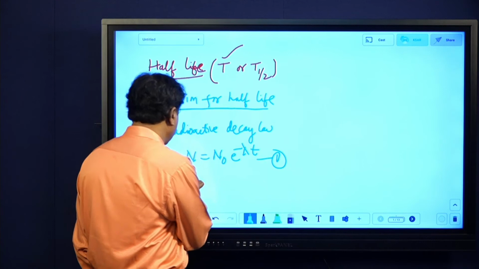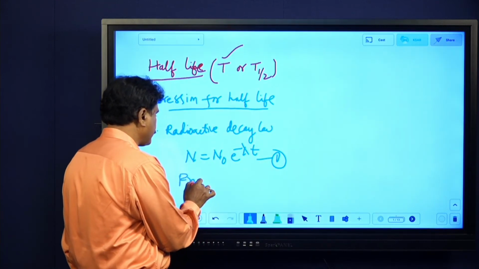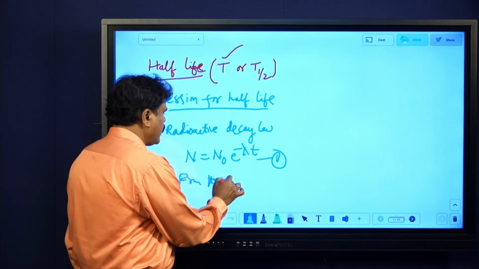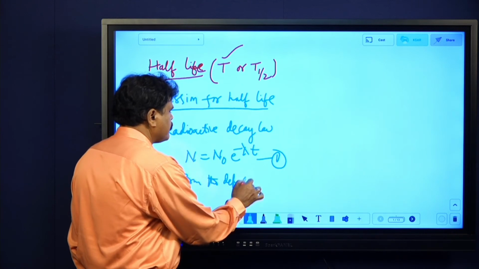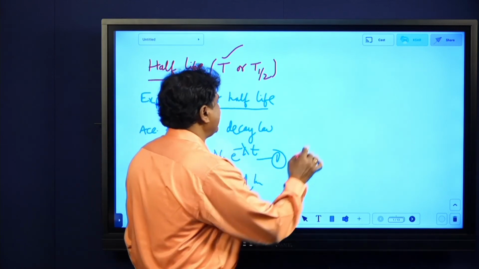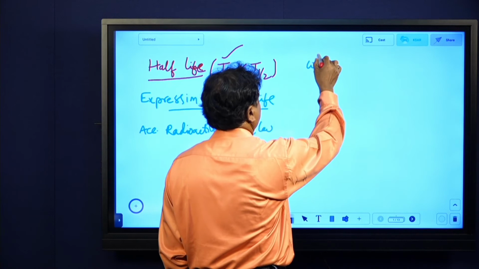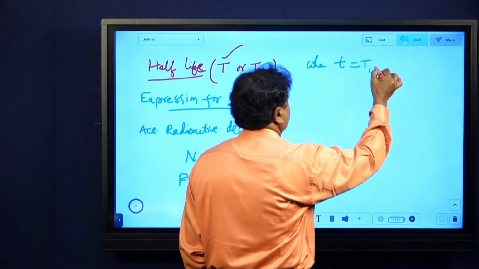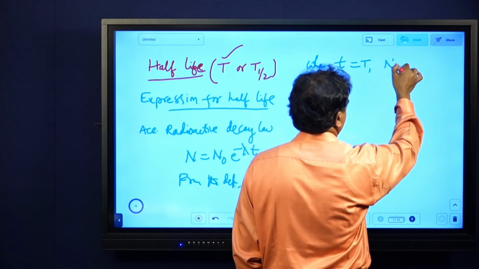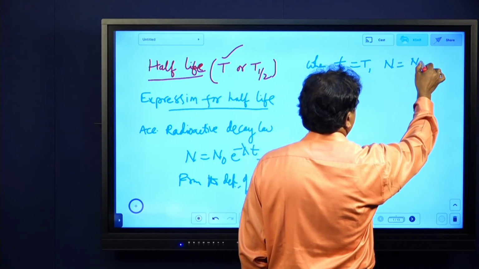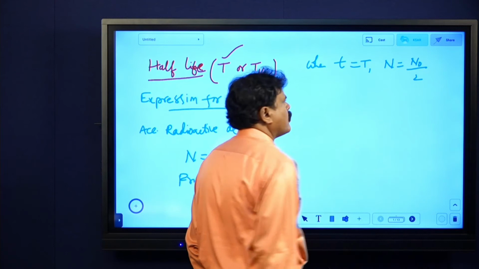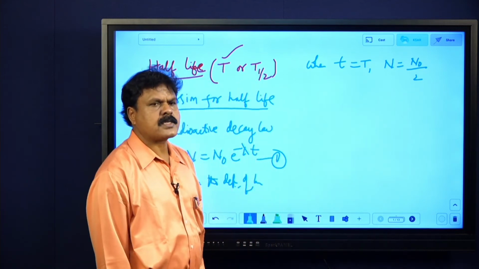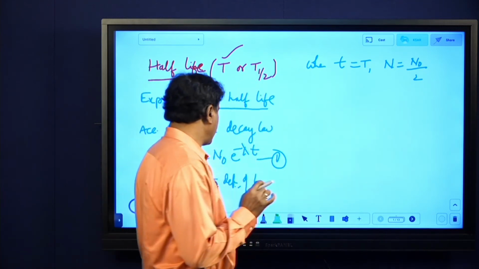I am going ahead from the definition of half-life. When t equals capital T, what is n equal to? When small t equals capital T, n equals n naught by 2.